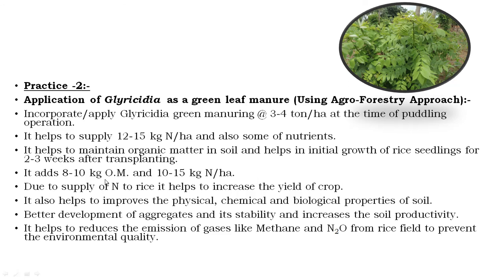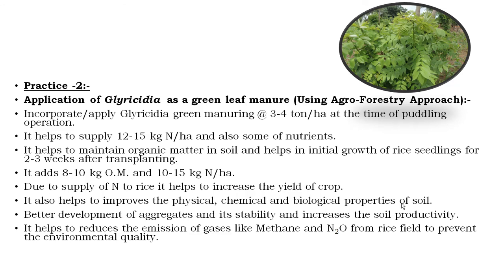It adds 8 to 10 kg organic matter and 10 to 15 kg nitrogen per hectare. Also, due to supply of this nitrogen to the rice crop, it helps to increase the yield of the crop and also helps the physical, chemical and biological properties of the soils, which will also be helpful for better development of the aggregate and its stability and increases the soil productivity. Then it also reduces the emission of greenhouse gases like methane and nitrous oxide from the rice field to prevent environmental deterioration.